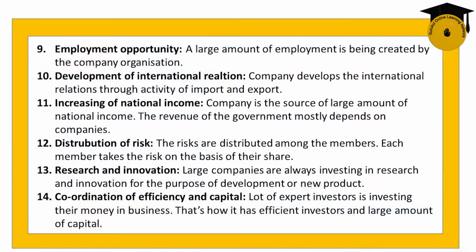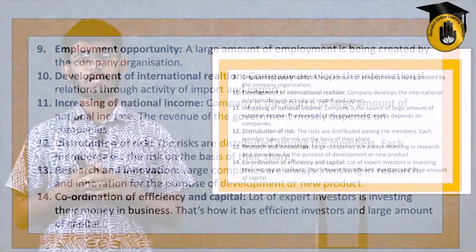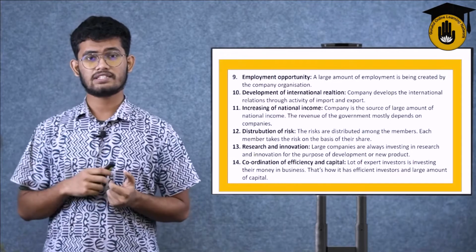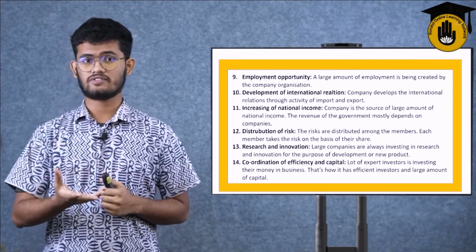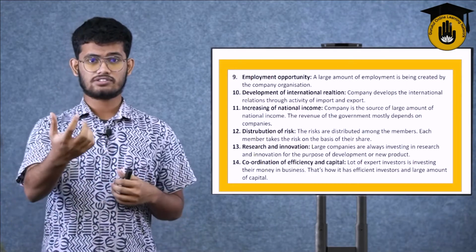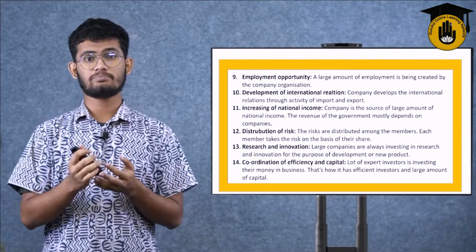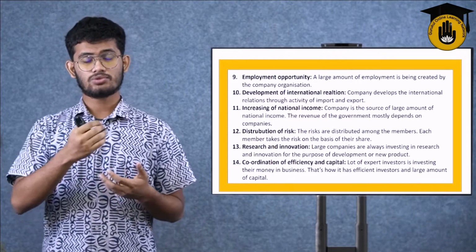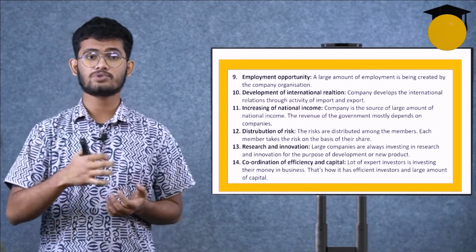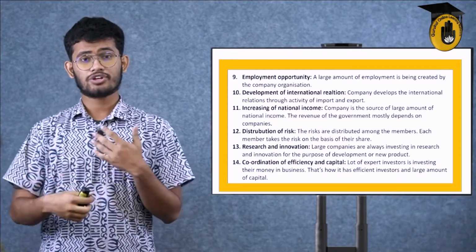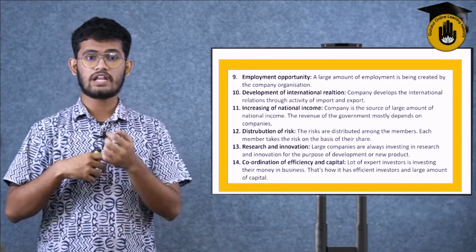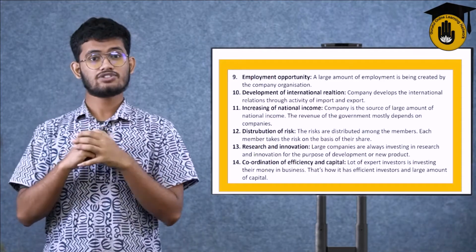Development of international relations. A company develops international relations through the activity of import and export. Import and export goes far back in the business sectors. By importing some kinds of products from some country, we can gain trust and some mutual relationship with those countries. Suppose we just imported, and then when we export to other countries, we will build a new relationship with that third country. So if we continue this cycle of import and export, we will have international relations vastly throughout the world.